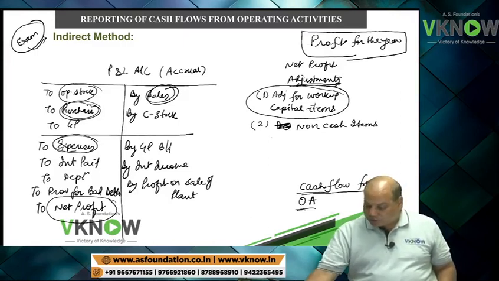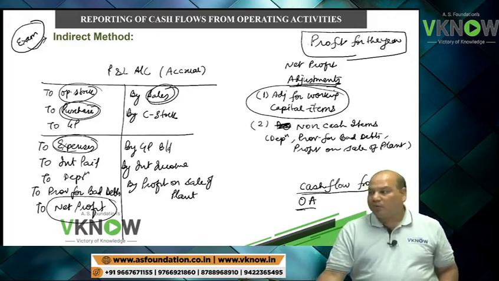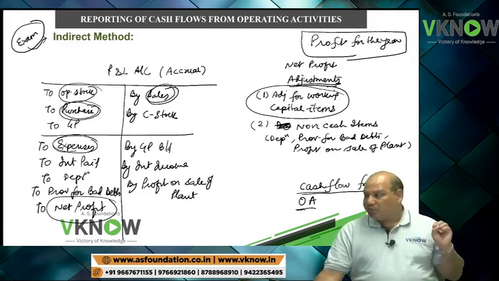In this example, if you see, there is depreciation, which is a non-cash item. There is a provision for bad debt, which is a non-cash item. In our example, there is also a profit on sale of plant, which is a non-cash item. This will be adjusted. This will be removed.